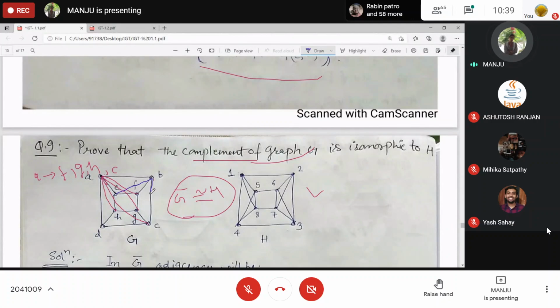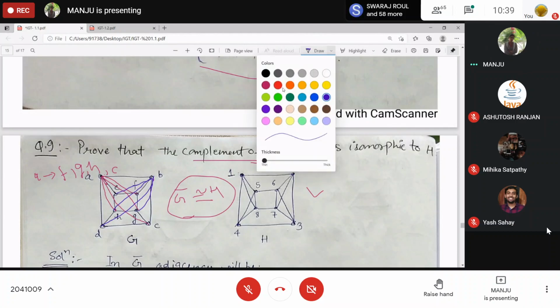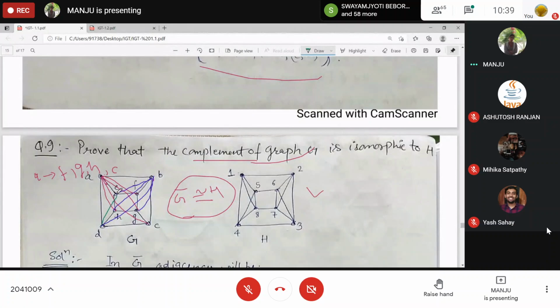B will be adjacent with this one, this one, this one, this one. Okay? Then D will be adjacent with E, G, D, that is F, and B. And that is already adjacent. Why am I again drawing this? Yeah, with this one, it is already adjacent, right?